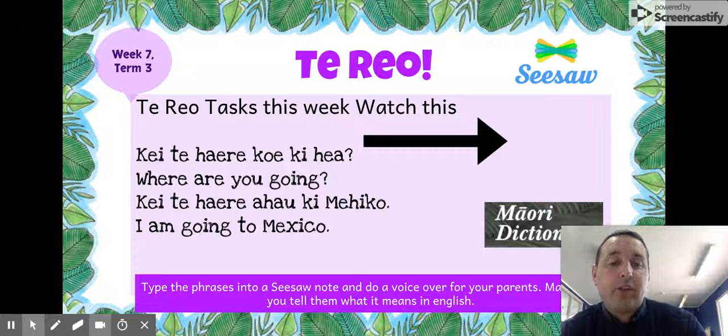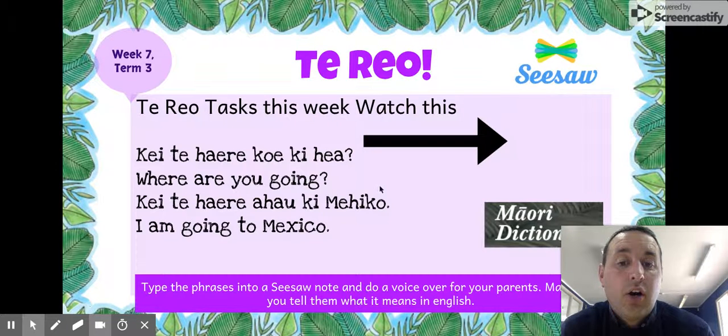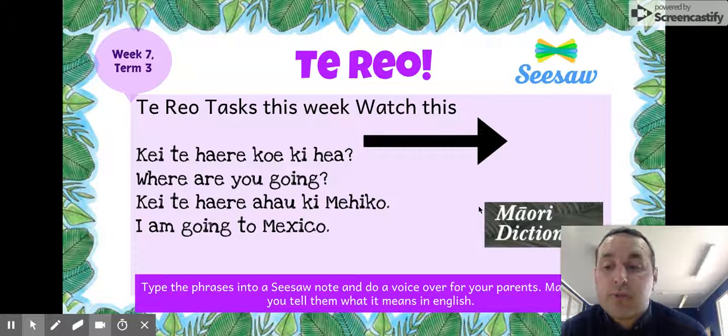To find the noun, you'll click on the Māori dictionary icon and it'll take you to the site where you can find the name and te reo of your destination, and that will be your response for your te reo task this week.